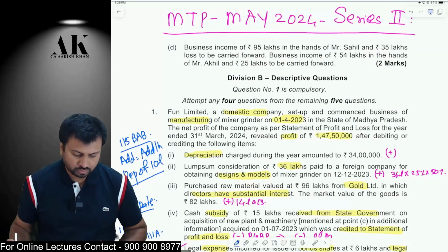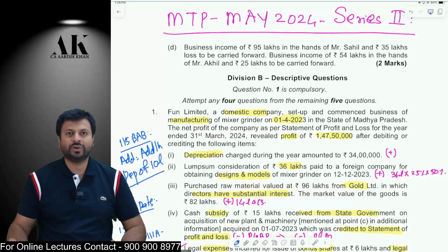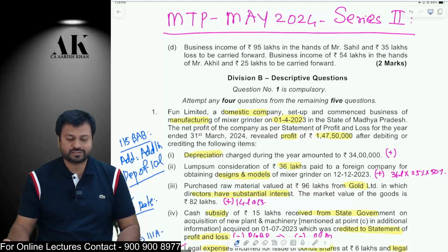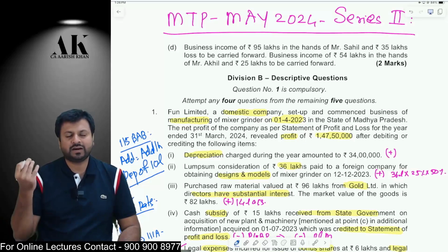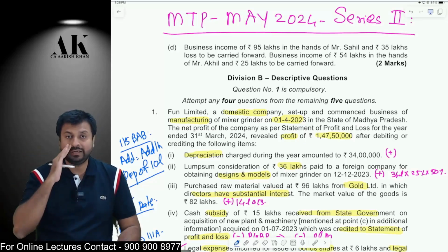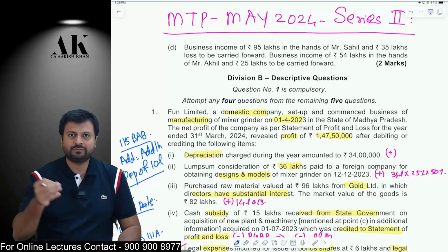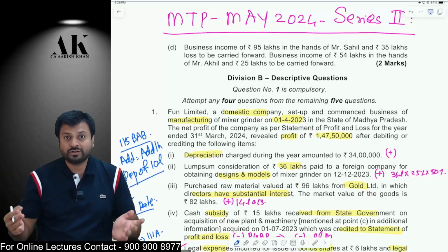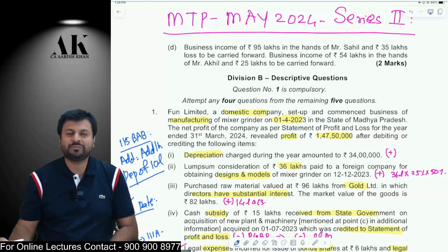So let's move on to one last MTP, that is the 8th MTP in the series of our discussion and the 23rd paper in the series of our discussion. MTP May 2024 series 2. Fortunately for us, in this MTP there is very little for me to speak on, because 90% of the things in this MTP are repeated. ICAI does not have any time to make a separate MTP for you all. They have just copy pasted the things from the last papers and put them here. I hope that in the exam also they do the same thing. They copy paste 90% of the things from our 23 MTPs, RTPs and exam papers and put them in the exam.